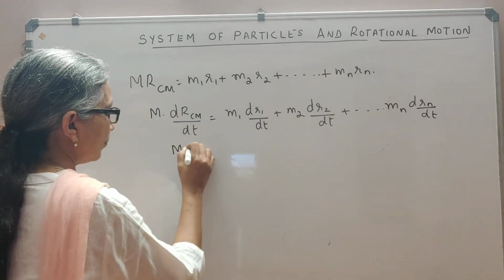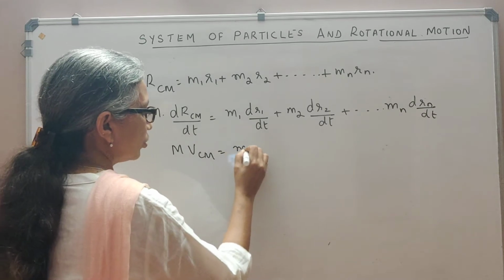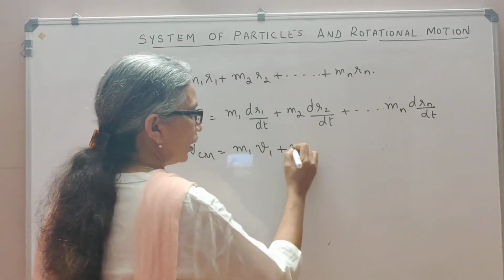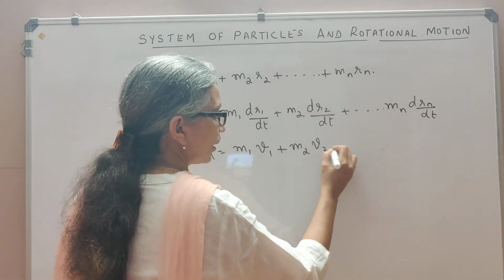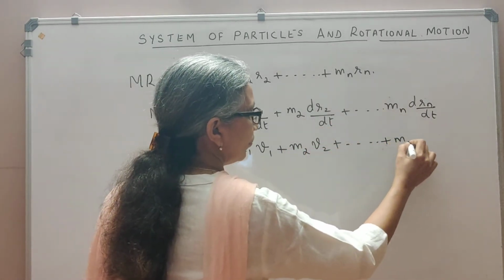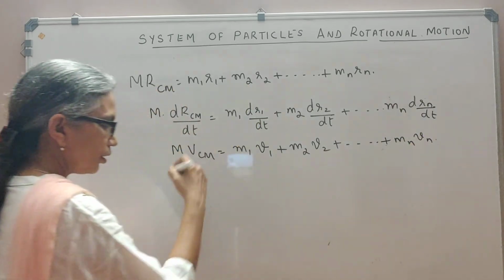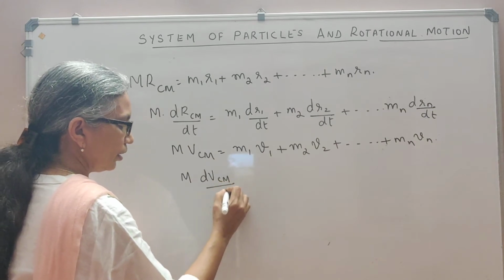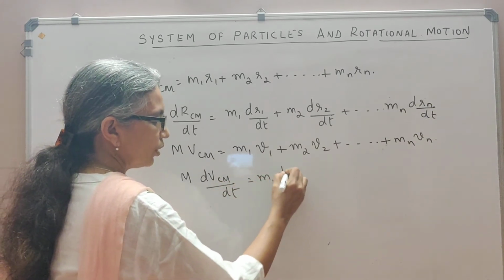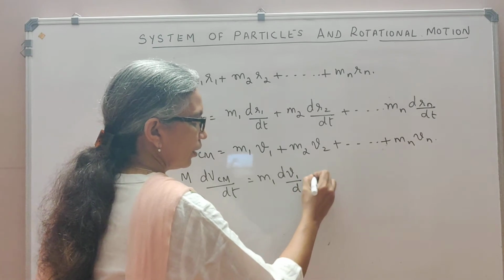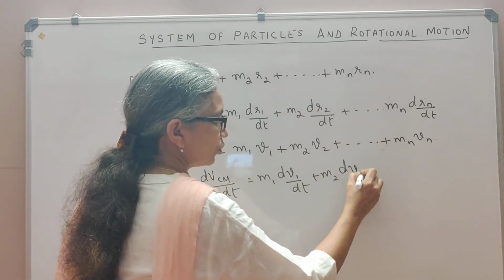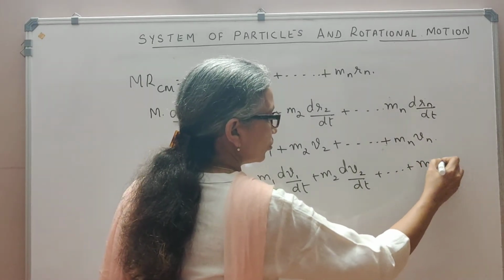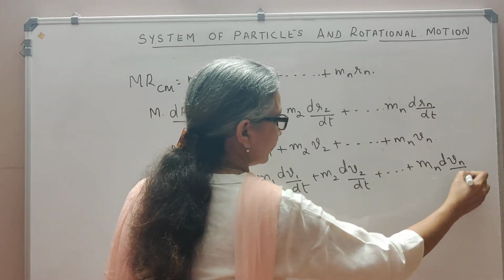I may write this as m vcm is equal to m1 v1, the velocity of the first particle, m2 v2, the velocity of the second particle, and so on, mn into vn. I may differentiate again to get m dvcm by dt equal to m1 into dv1 by dt plus m2 into dv2 by dt and so on up to mn into dvn by dt.